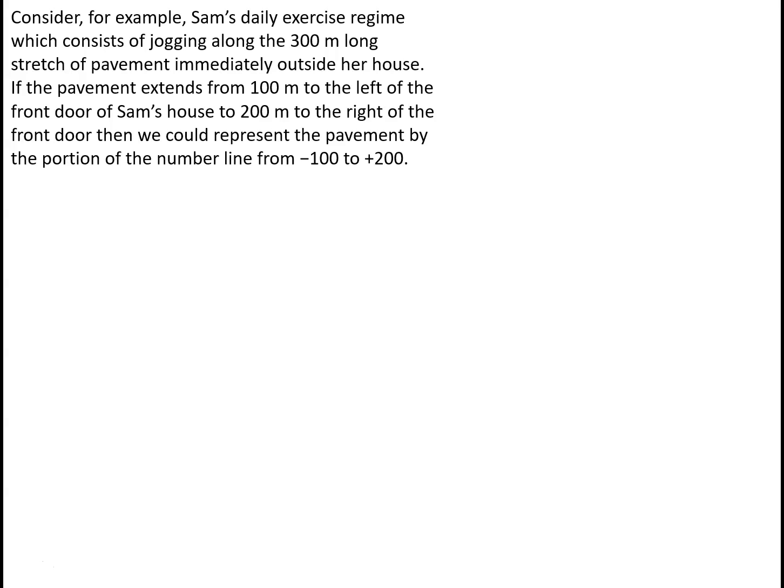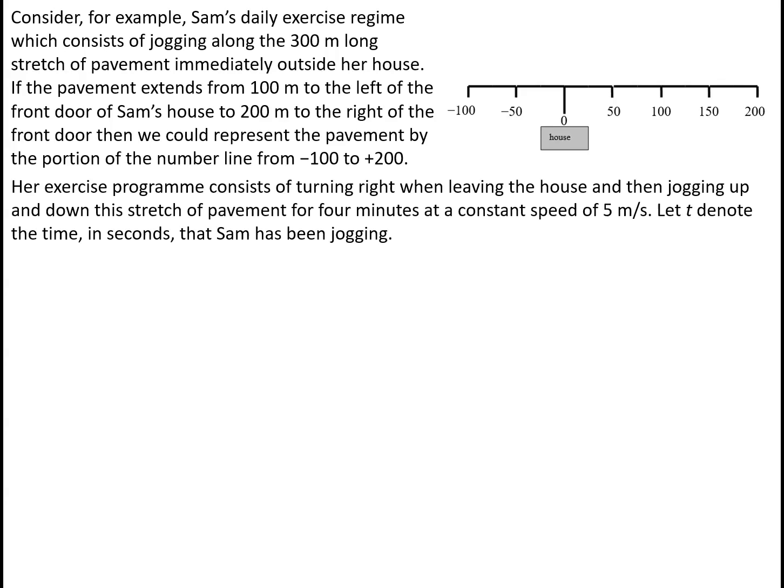So let's consider, for example, a daily exercise regime which consists of jogging along a 300-metre stretch of pavement immediately outside Sam's house. If the pavement extends from 100 metres to the left of the front door of Sam's house to 200 metres to the right of the front door, then we could represent the pavement by the portion of the number line running from -100 to 200.